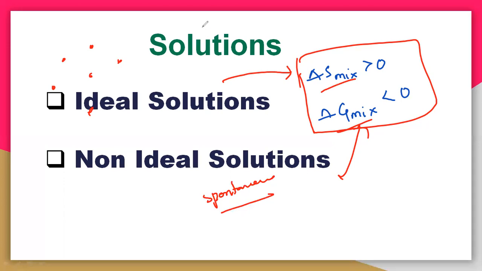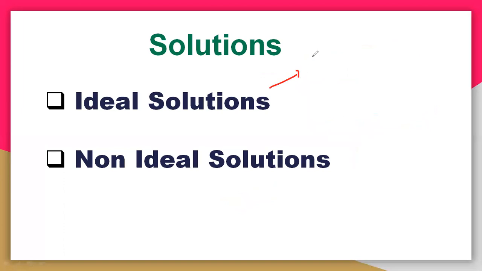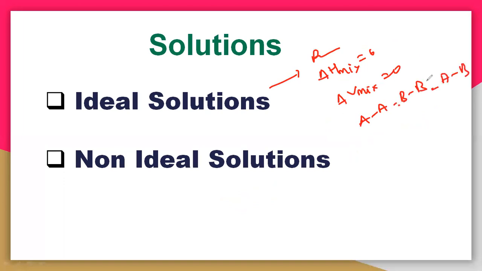So the ideal solution must follow Raoult's law. And the delta H mix is equal to 0, and delta V mix is equal to 0. And the interactions of A comma A, B comma B, and A comma B are all equal. But in case of a non-ideal solution, all are not equal; whatever they may be, they may be non-equal.